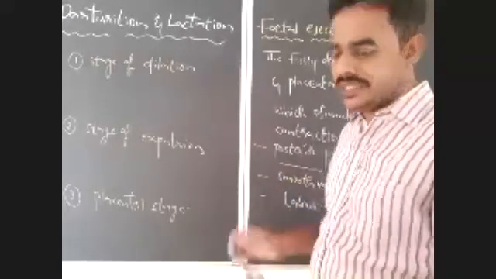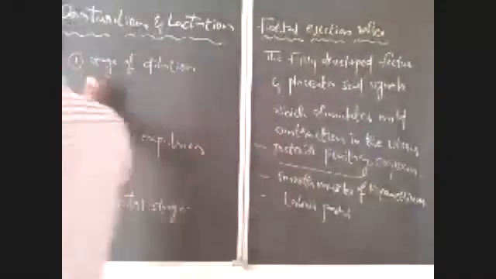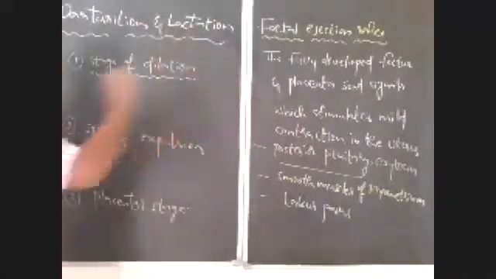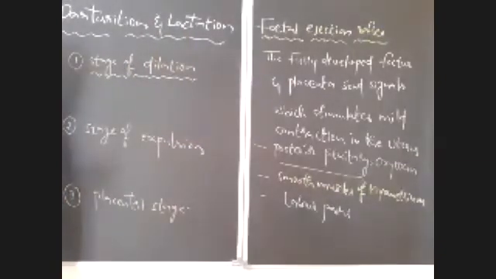So first, the stage of dilation. In the stage of dilation, what will happen? Due to increase in the oxytocin concentration, the myometrium will undergo strong contractions that lead to the beginning of labor pains.